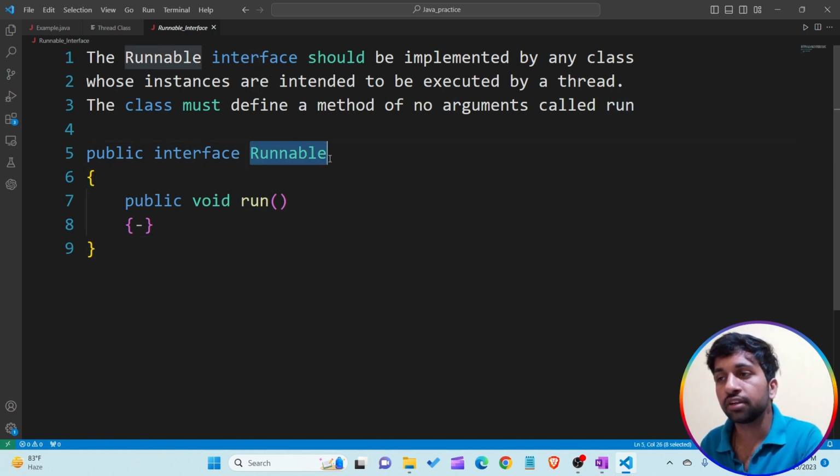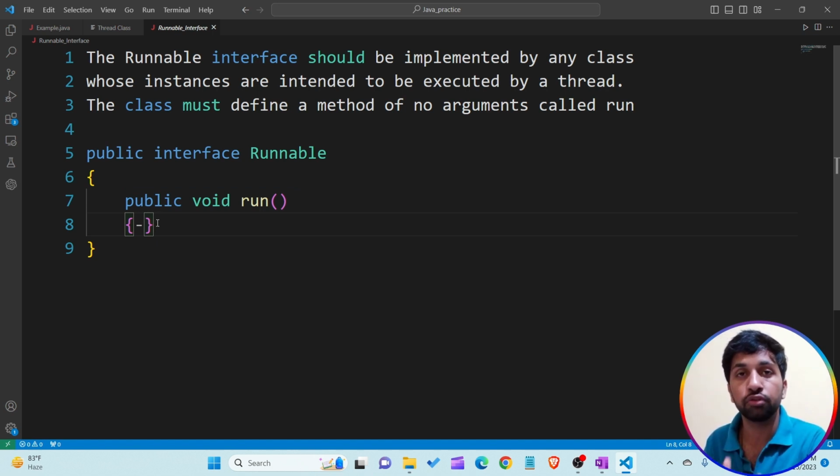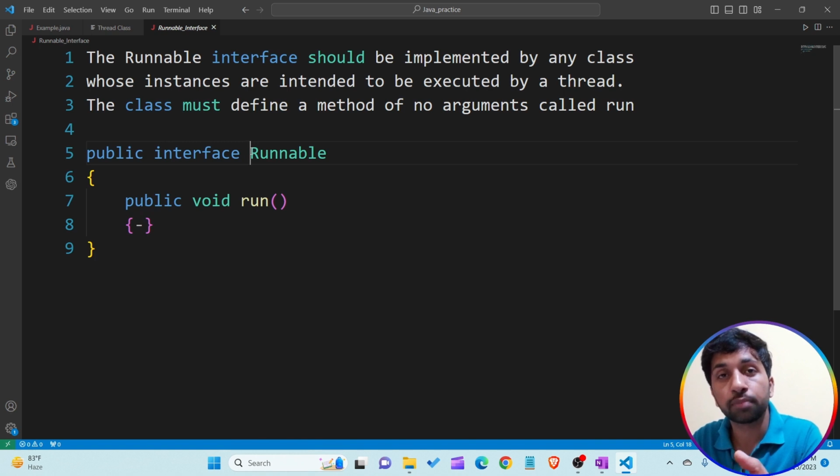Runnable is an interface which contains a method known as the run method. Understand what I am saying? By using that run method, we are able to execute lines of code with the help of thread 1, thread 2 and thread 3. So the first way of creating a multi-threading program is by implementing the Runnable interface. This is the structure of the Runnable interface: it contains a single method known as the run method.